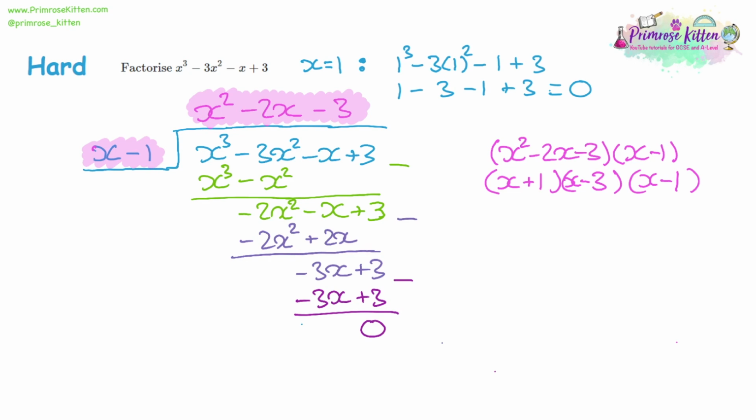As an extra, if we said that this was going to be equal to 0, then we'd say that x is equal to negative 1, 3, or a positive 1. Again, making just one of the brackets equal 0, because then no matter what you multiply by the other 2 brackets, multiplying by 0 gives you 0.